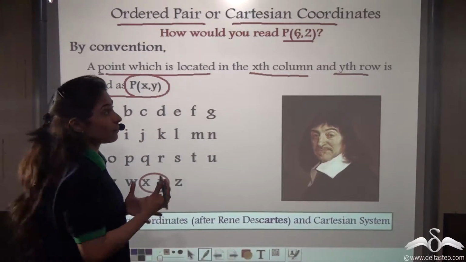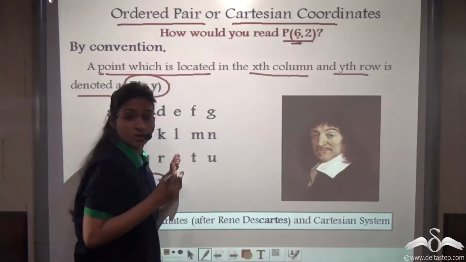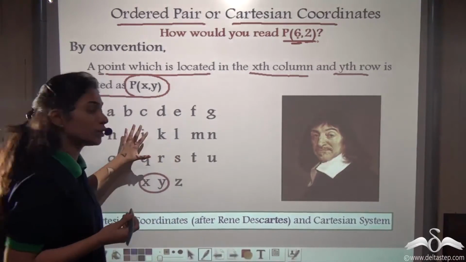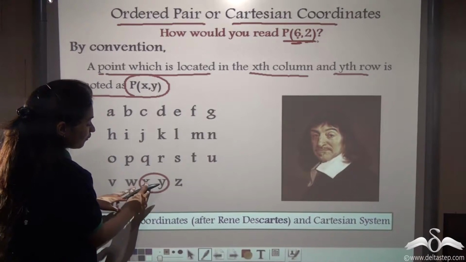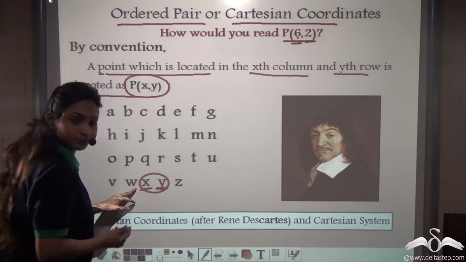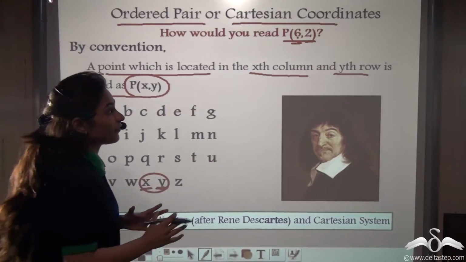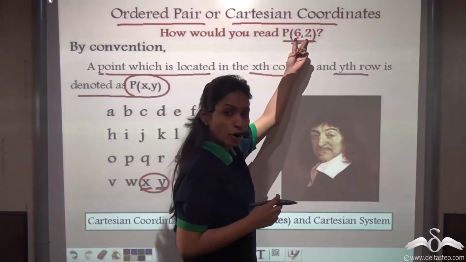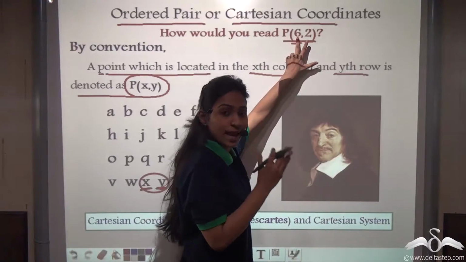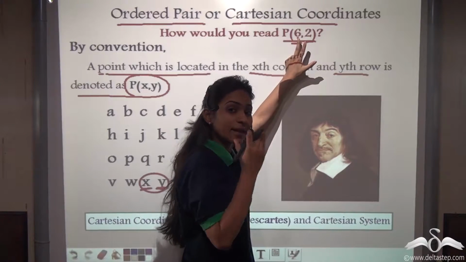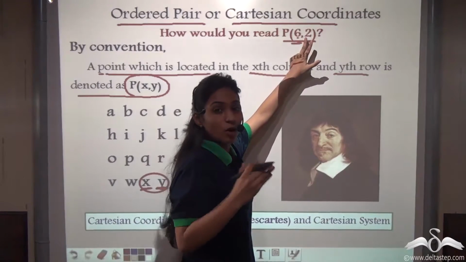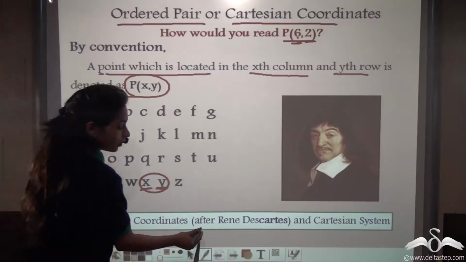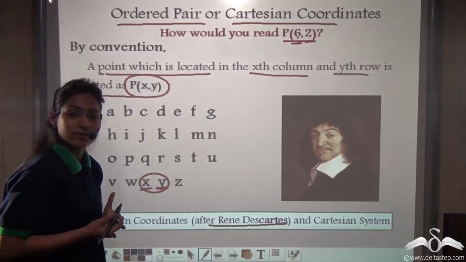Now, how will you always remember that the first one is the x coordinate and the second one is always the y coordinate? Well, you know the English alphabet. Now, in the English alphabet, x always comes before y, right? So, you will remember that whenever a point is given to you like this, the first coordinate, now these are the pair of coordinates, will be known as the x coordinate. And the second one will always represent the y coordinate. Now, this system was named after René Descartes and is known as the Cartesian system.